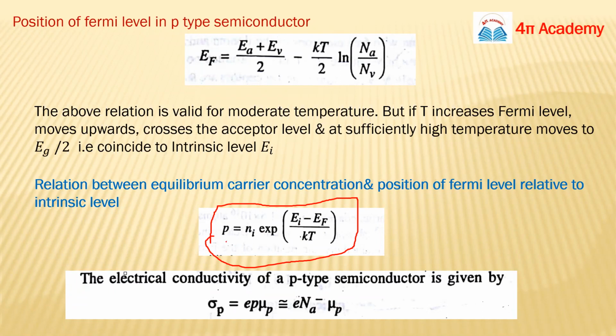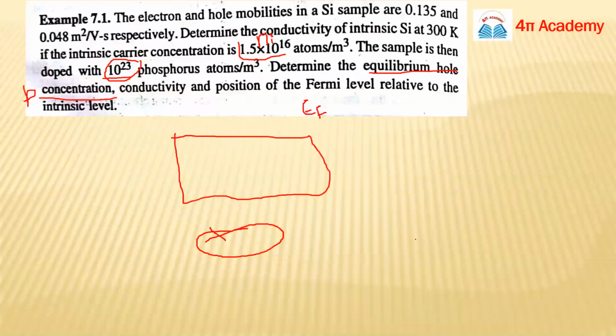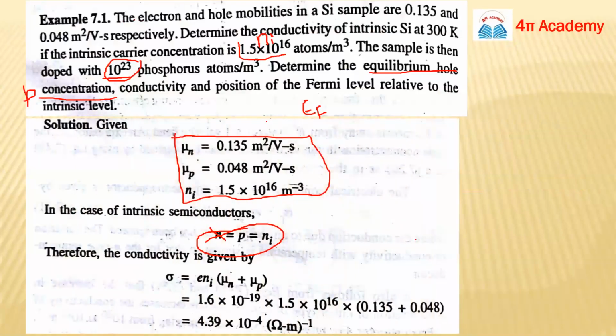Your voice was breaking. Okay. So you know the value of P now. You have Ni now. And you have to find the value of Ei minus Ef. So we will use this formula. And we have T also. And we will just find out the value of Ei minus Ef, or more precisely, Ef minus Ei, because they are asking for the Fermi level relative to the intrinsic level.